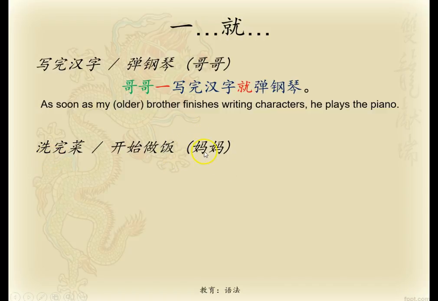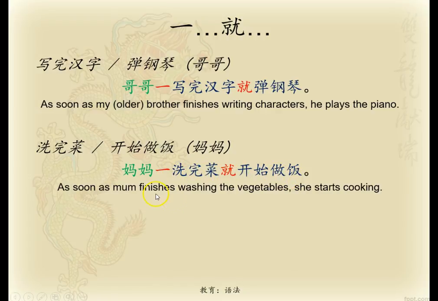Okay, new one, Mama, she's the subject. 洗完菜开始做饭. So 洗完菜, again, a verb split from an object. This 洗, we can see the water radical. It actually means to wash. And 菜 are vegetables or food, but they're vegetables probably in this instance. 开始做饭, 开始 means to start. 做饭 is making food. So, 妈妈一洗完菜就开始做饭. As soon as mum finishes washing the vegetables, she starts cooking.